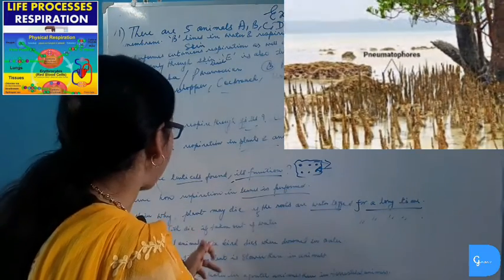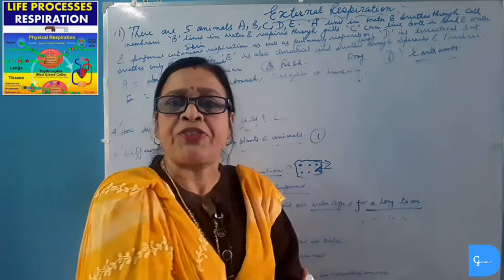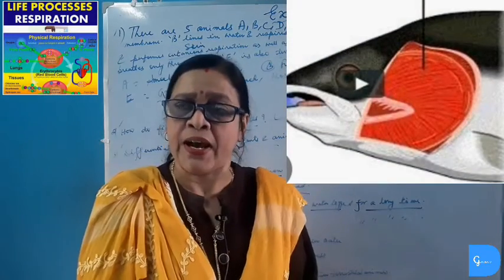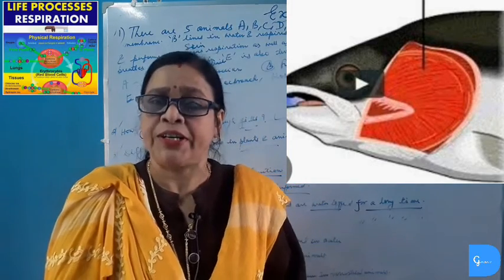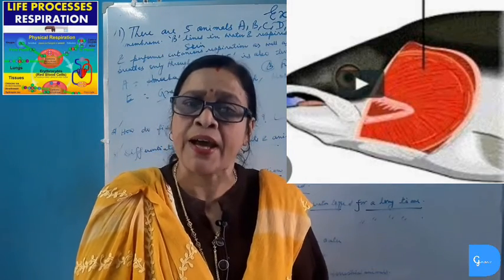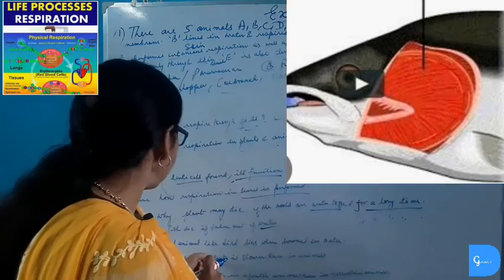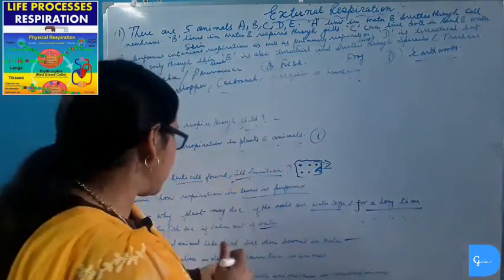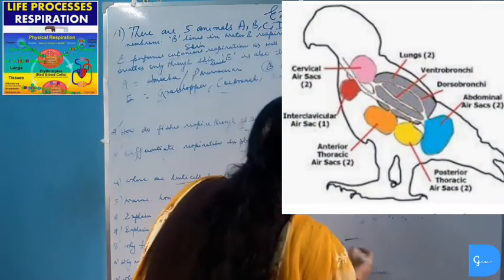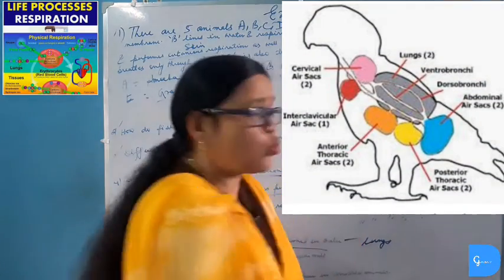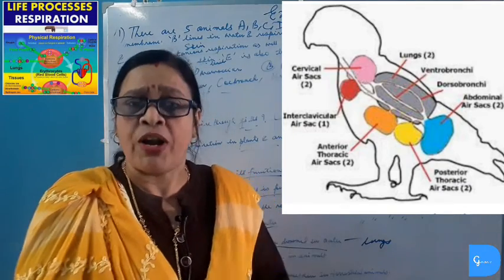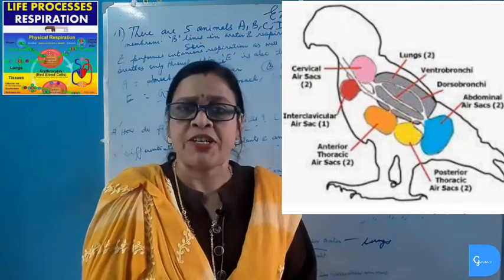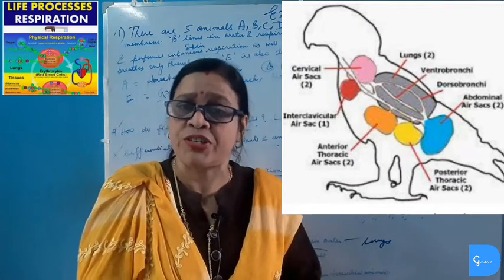Explain why fish die if taken out of water. The respiratory organ in fish is gills, and gills absorb dissolved oxygen, and thus when fish is taken out of water, it cannot take atmospheric oxygen and thus dies. Why terrestrial animal like bird dies when drowned in water? Terrestrial animal like bird have respiratory organ as lungs, and lungs are adapted to take atmospheric oxygen. So when bird or any terrestrial animal is drowned in water, they die because the terrestrial animal cannot take oxygen which is dissolved in water.